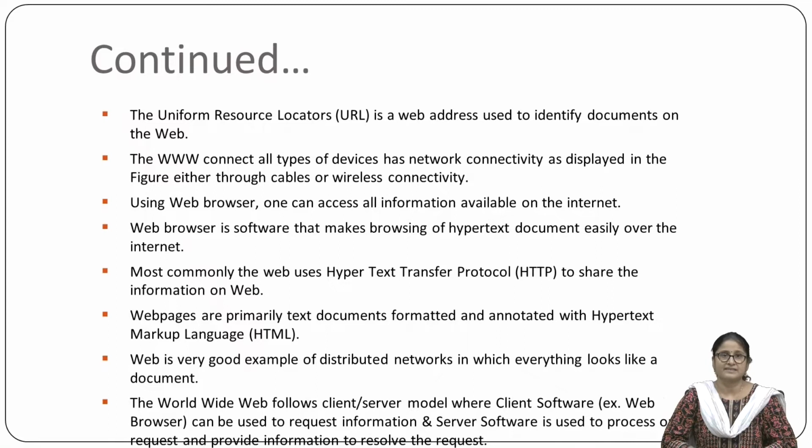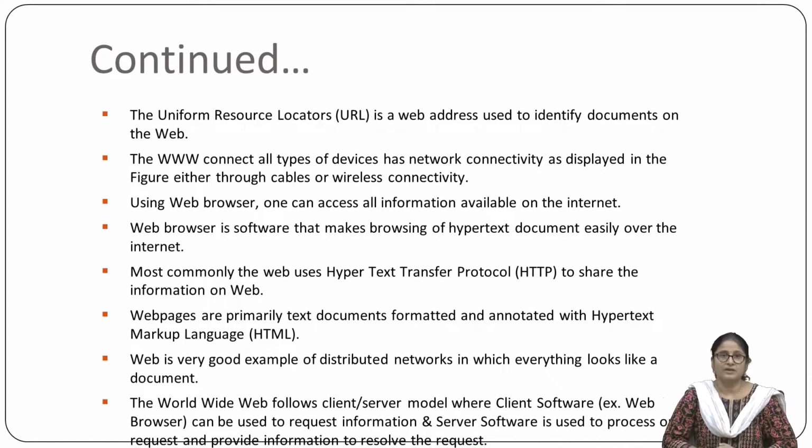One can access all the information available on the internet using a web browser. So the web browser is an application software which makes the browsing of hypertext documents easy over the internet.